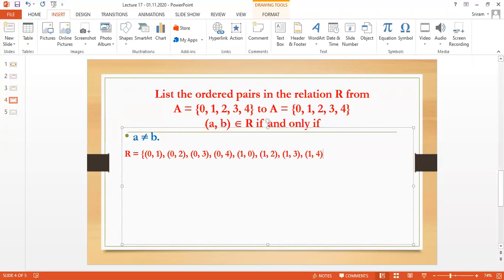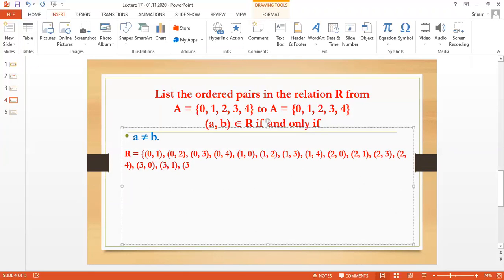The same idea, I am going to take 2. When I take 2: 2, 0; 2, 1; 2, 2. No, they are the same. So 2, 3; 2, 4. Next, the pairs starting with 3: 3, 0; 3, 1; 3, 2.